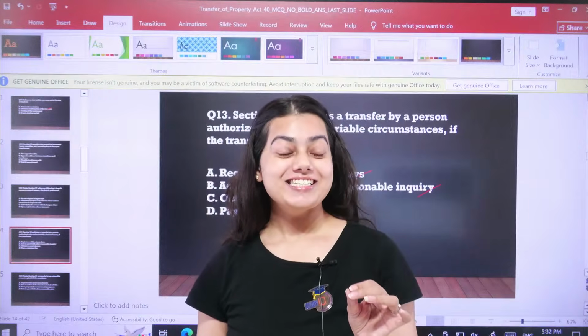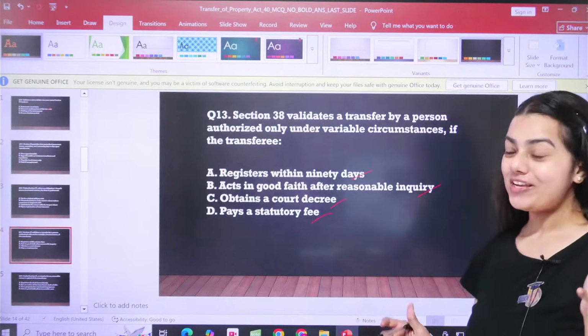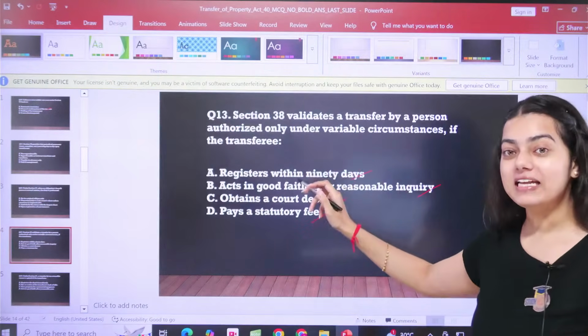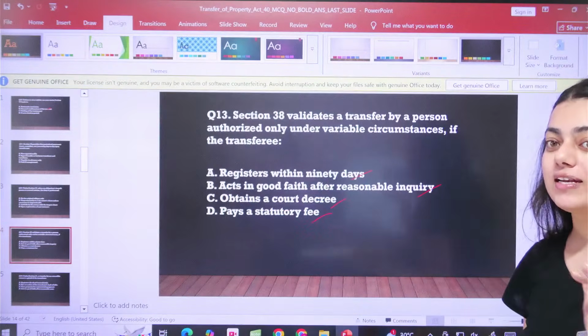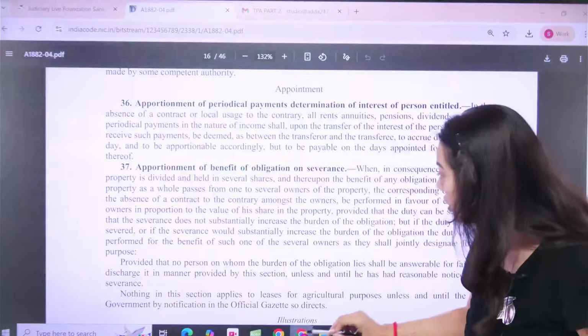I'm really apologetic to all the students. There was a little bit of a technical glitch, but it's okay. Now we can continue with the session. So we were on question number 13, section number 38 validates a transfer by a person authorized only under variable circumstances. Chalo, let us move forward.